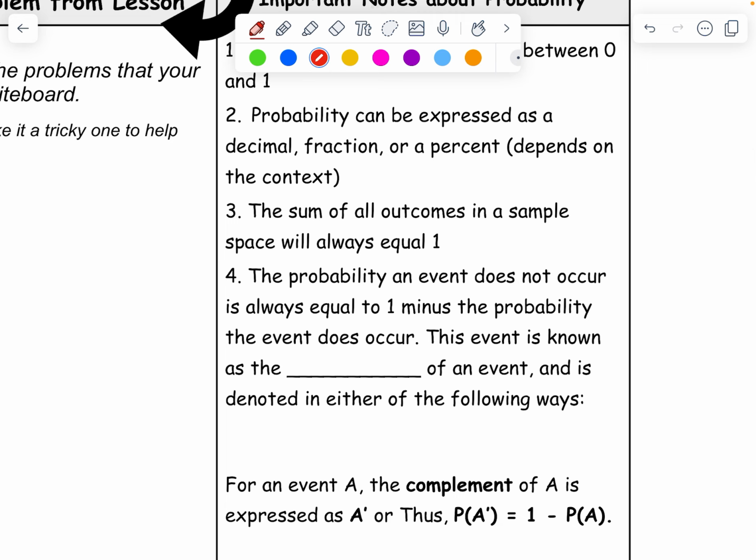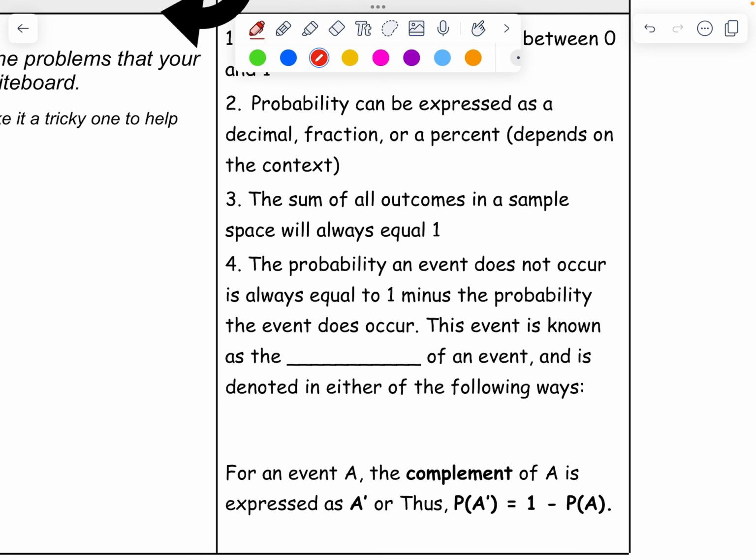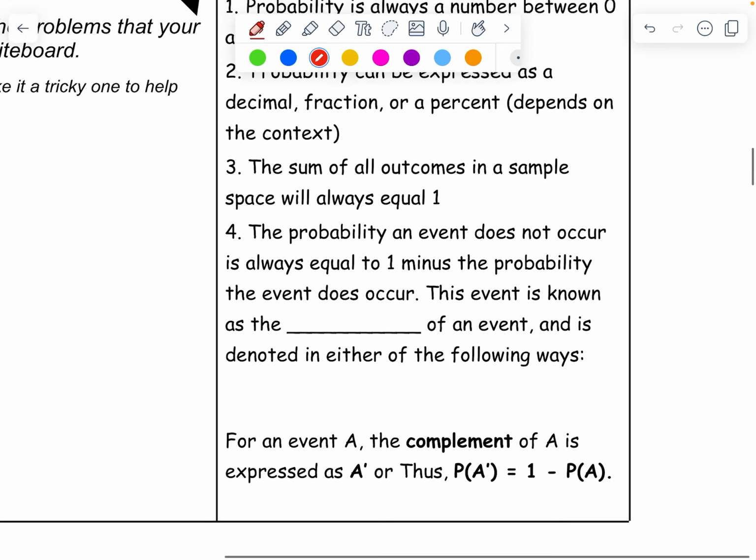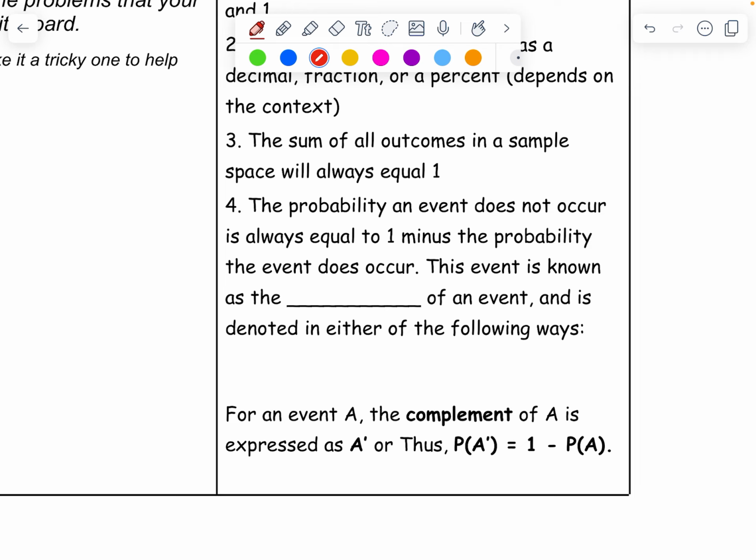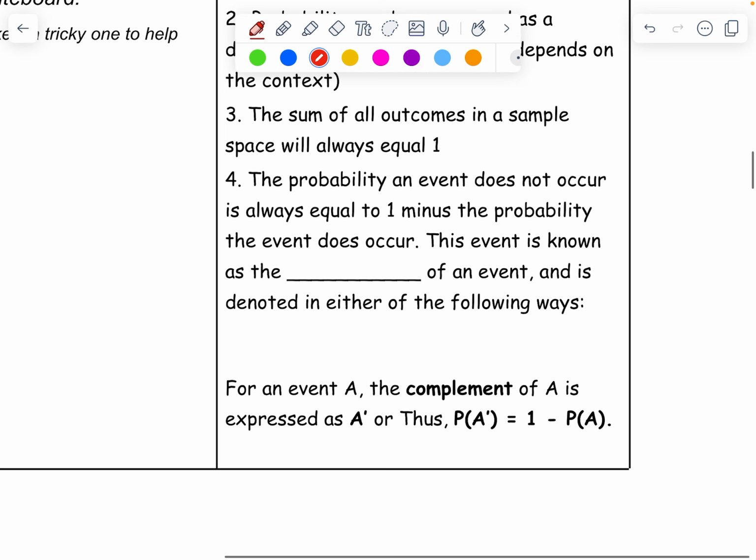The sum of all outcomes in a sample space will always equal 1. So if you were to take the probability of getting an even number on that die, that's 3 out of 6. The probability of getting an odd number on the die is 3 out of 6, right? 3 out of 6 plus 3 out of 6 is 6 over 6, right? So the sum of the probability of all the outcomes should be 1, because you can't get something that's not in your sample space. So if you want to check if something is a valid experiment, make sure all the probabilities add up to 1, right? The probability an event does not occur is always equal to 1 minus the probability it does occur.